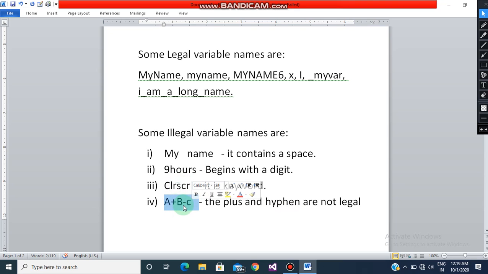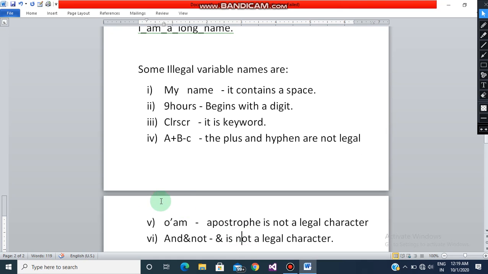If you want to join them, we can use underscore instead. Then there is o'm. Apostrophe is not a legal character. Then this ampersand sign, and then not. Ampersand is also not a legal character. We cannot use them. So these were some of the points.